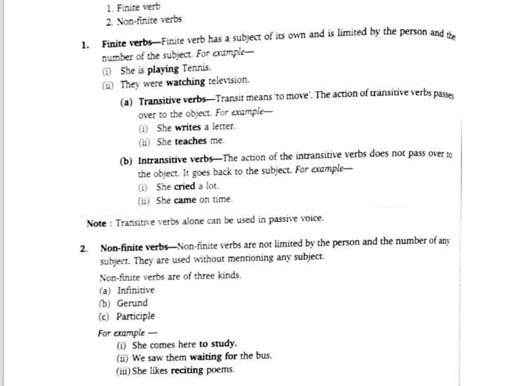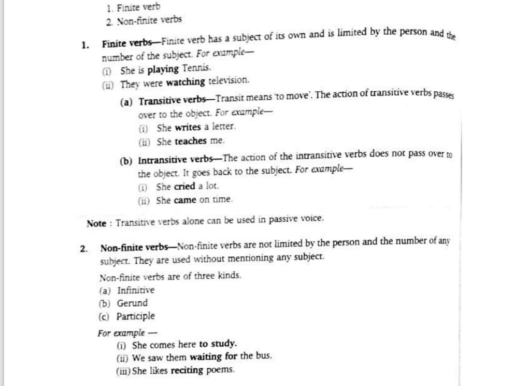She is crying. How much has she cried? She has cried a lot. So here you are describing how much she has cried. But here the action is not passing from subject to object, whereas in she writes a letter, her writing work is passing from her to that letter. So she writes a letter. She teaches me. She is teaching me. So that action is passing over to the object. But in the case of an intransitive verb, that doesn't happen. Okay, I hope you have got the difference between transitive verb and intransitive verb.